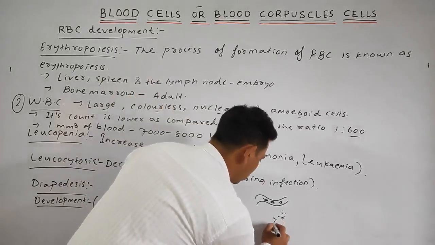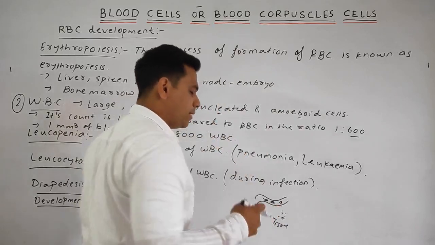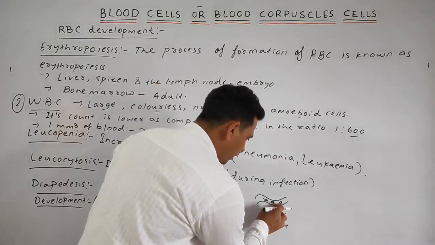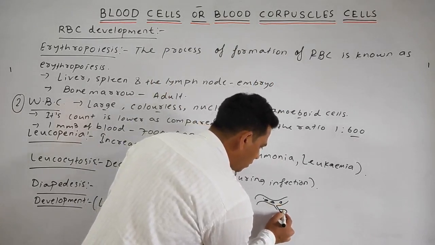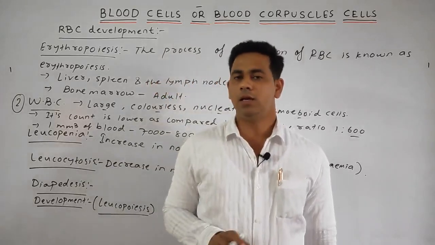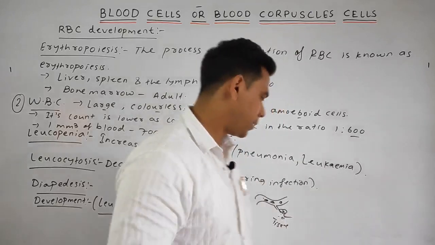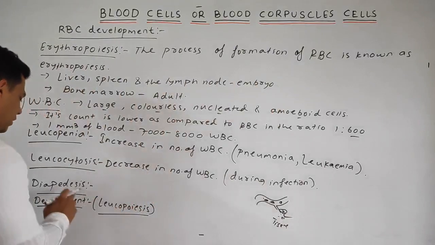Whenever any infection is formed, the WBC squeeze out of the capillary to normalize the situation, kill the infection, or prevent the disease. This characteristic is known as diabetes.